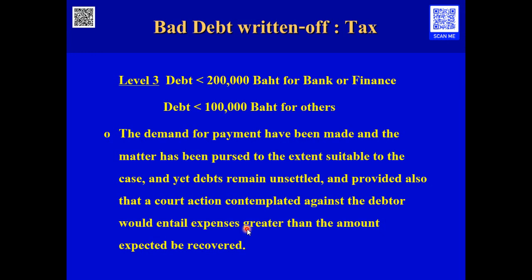In the accounting period in which they can fulfill this requirement, they can take it as the bad debt expense in the calculation of taxable net profit.